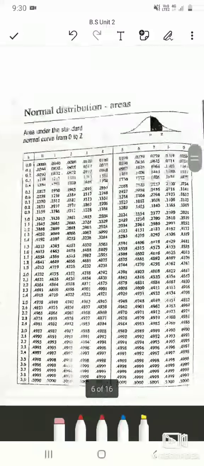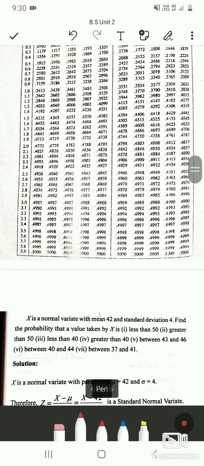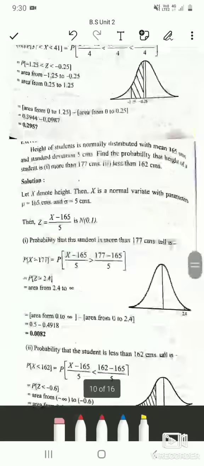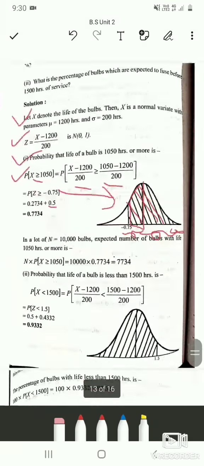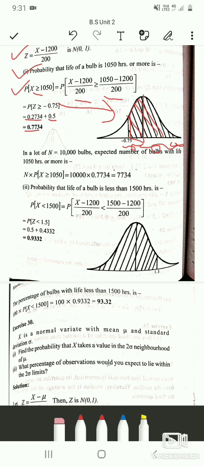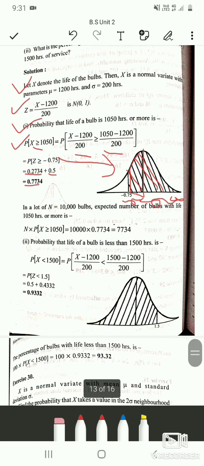So go to the table. For 0.7 under 5, it is 0.2734. When you add 0.5 to 0.2734, we will get 0.7734. So we got the probability of x greater than or equal to 1050.